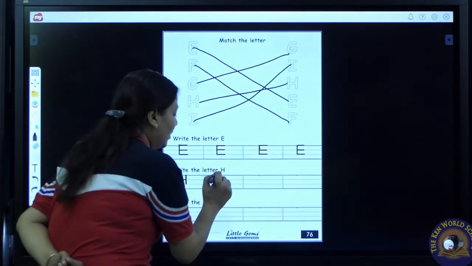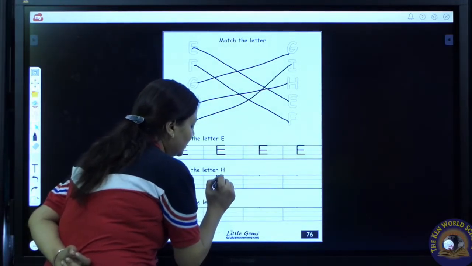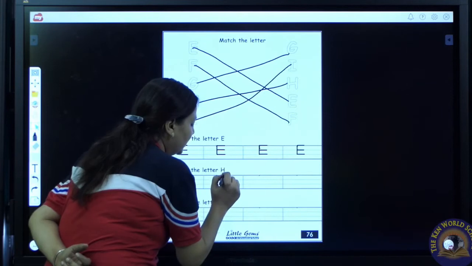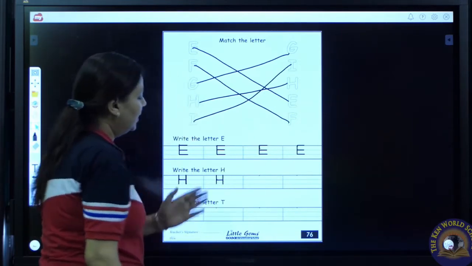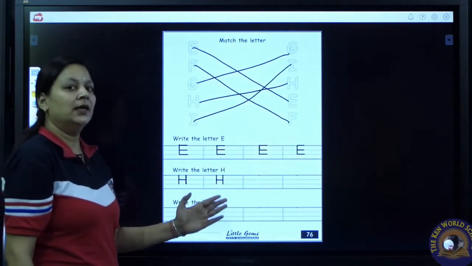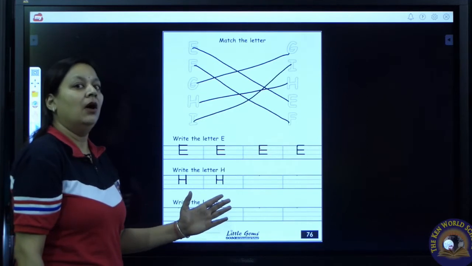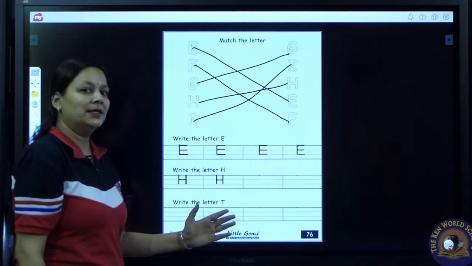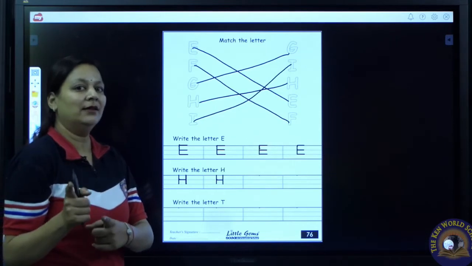Again we have to draw a standing line till the base line, a sleeping line on the middle line, one more standing line. H. H says H, H as in horse.